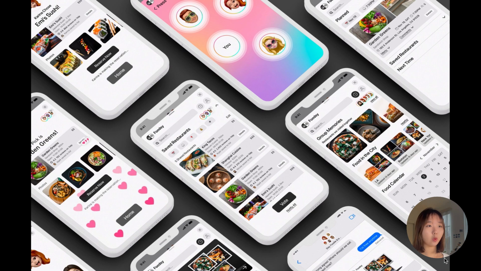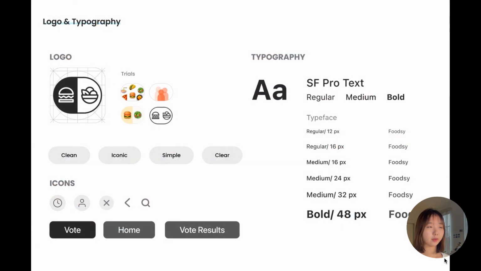And here is a quick look at my high fidelity design screens. This is the logo and typography. I chose to keep it very simple, clean, iconic, and clear. For icons, I chose Feather icons, and down below that are the disabled and enabled button states. For typography, SF Pro Text of regular, medium, and bold were used in this project.